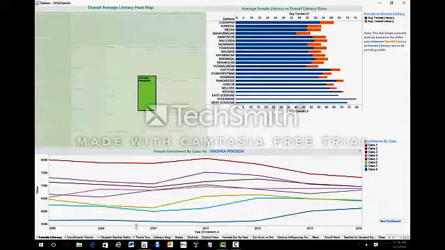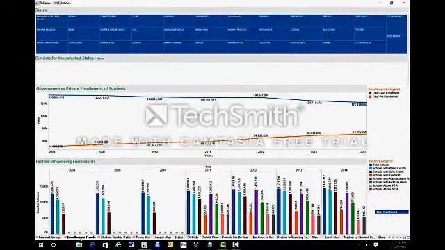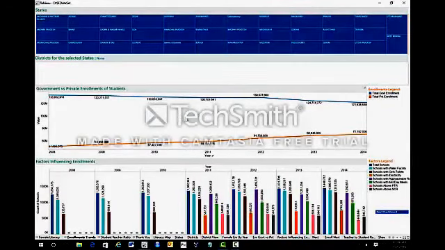Let's move on to the next dashboard. We can navigate either here, or you can click on the next dashboard button at the bottom here. So this dashboard talks about the enrollments and the factors that are influencing enrollments.